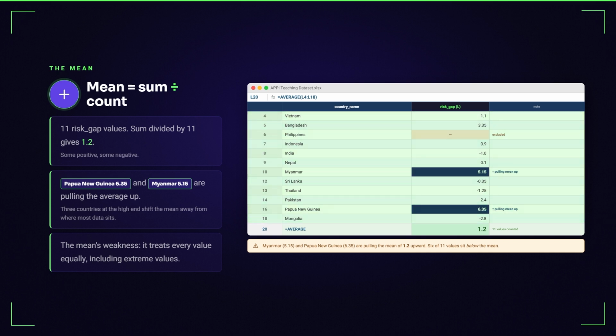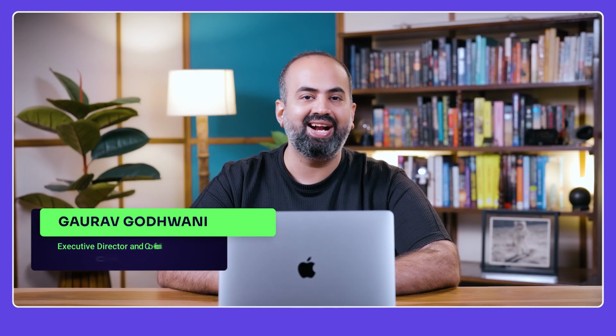Welcome back. Based on the steps we did in video 1, we now have a clean dataset. 11 countries now have a calculable risk gap score. Now, for further analysis, the journalist types the average formula in the risk gap column. The result is 1.2. She stares at it. Is this the answer? Or is a number like 1.2 hiding more than it reveals? In this unit, we answer that question.